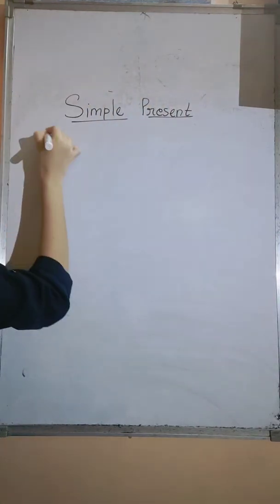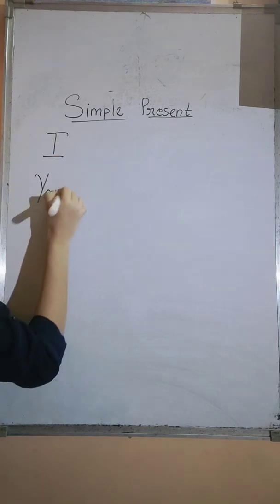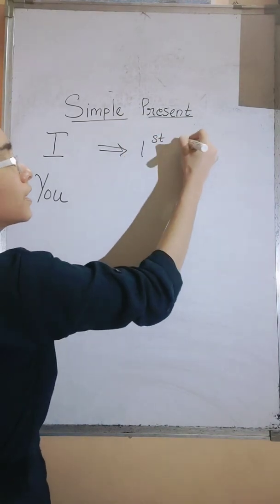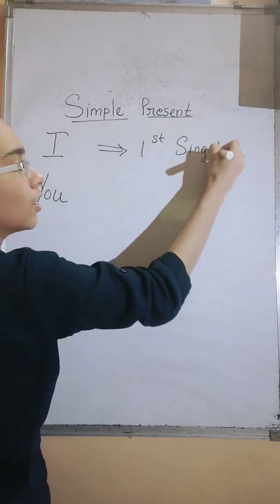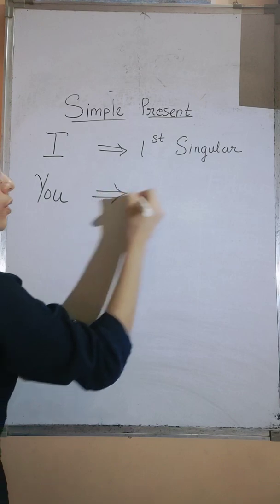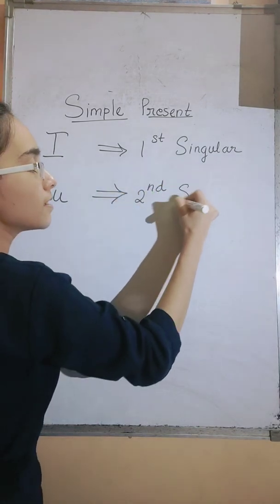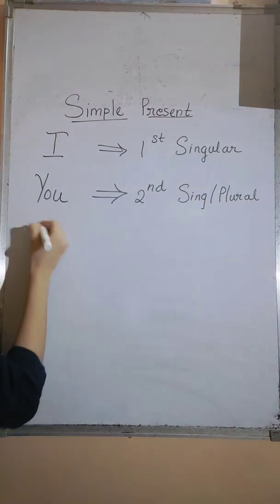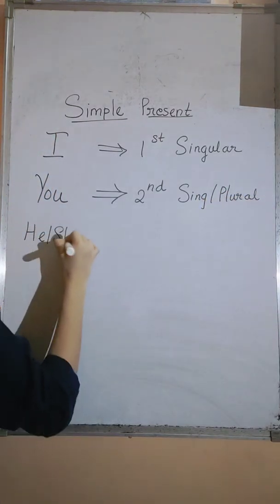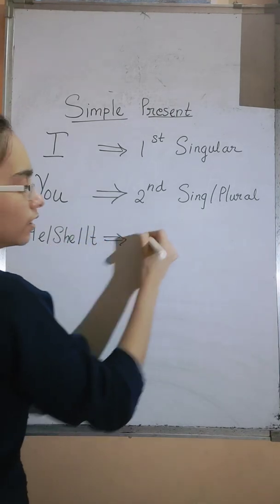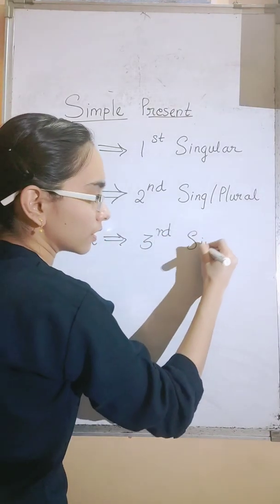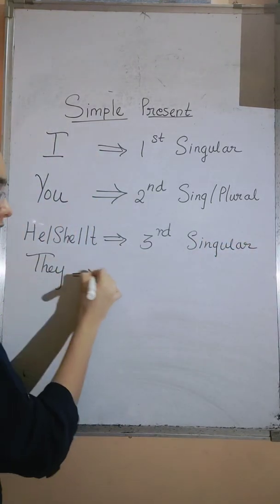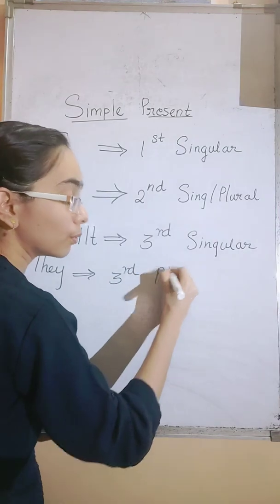Okay, for that I am going to use certain pronouns. I, which is first person singular. You, which is second person singular, or it could also be used for plural as well. He or she or it, this is third person singular, and the last one is they, this is third person plural.